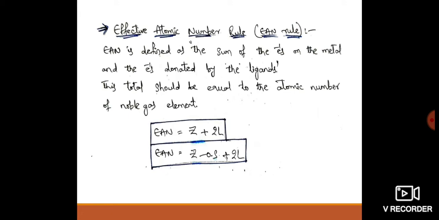It is also called the 18 valency electron rule.